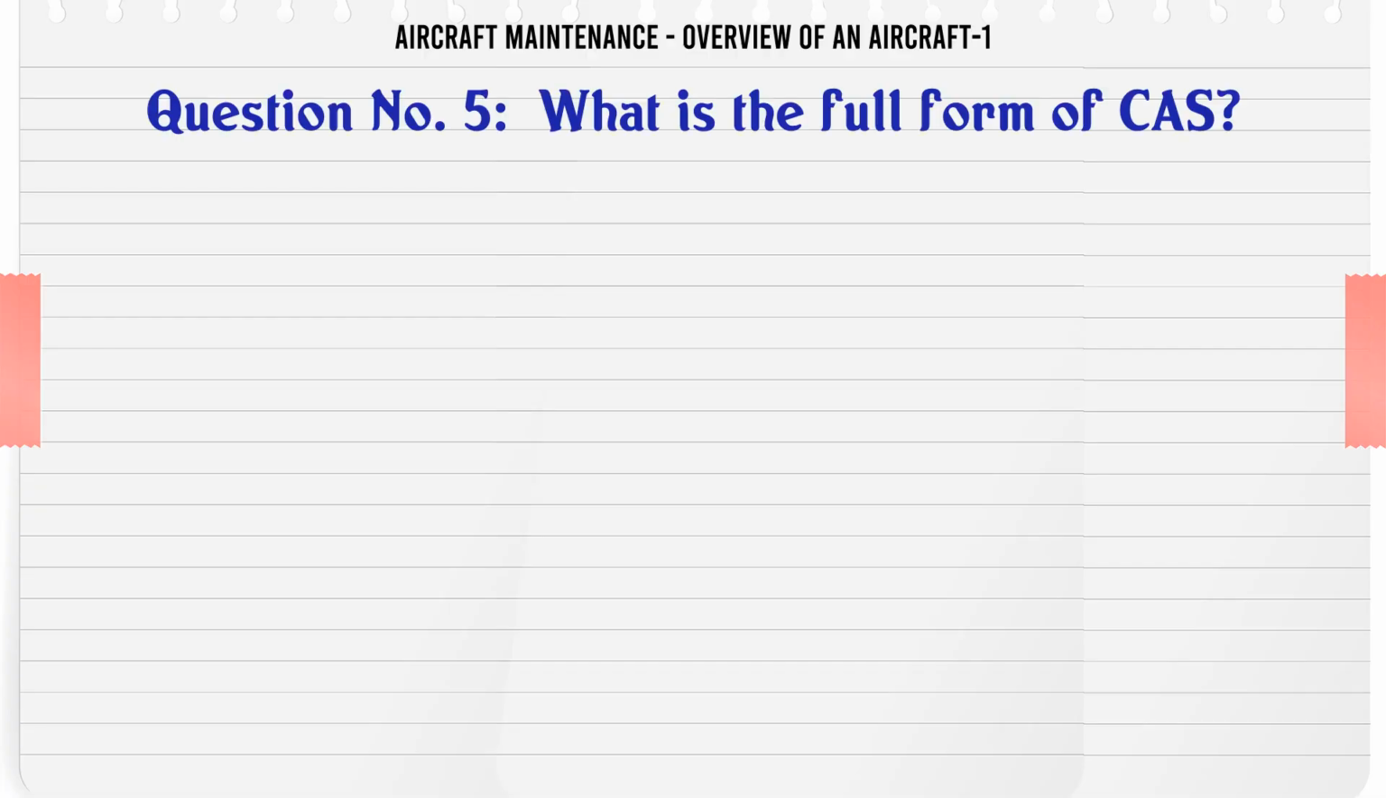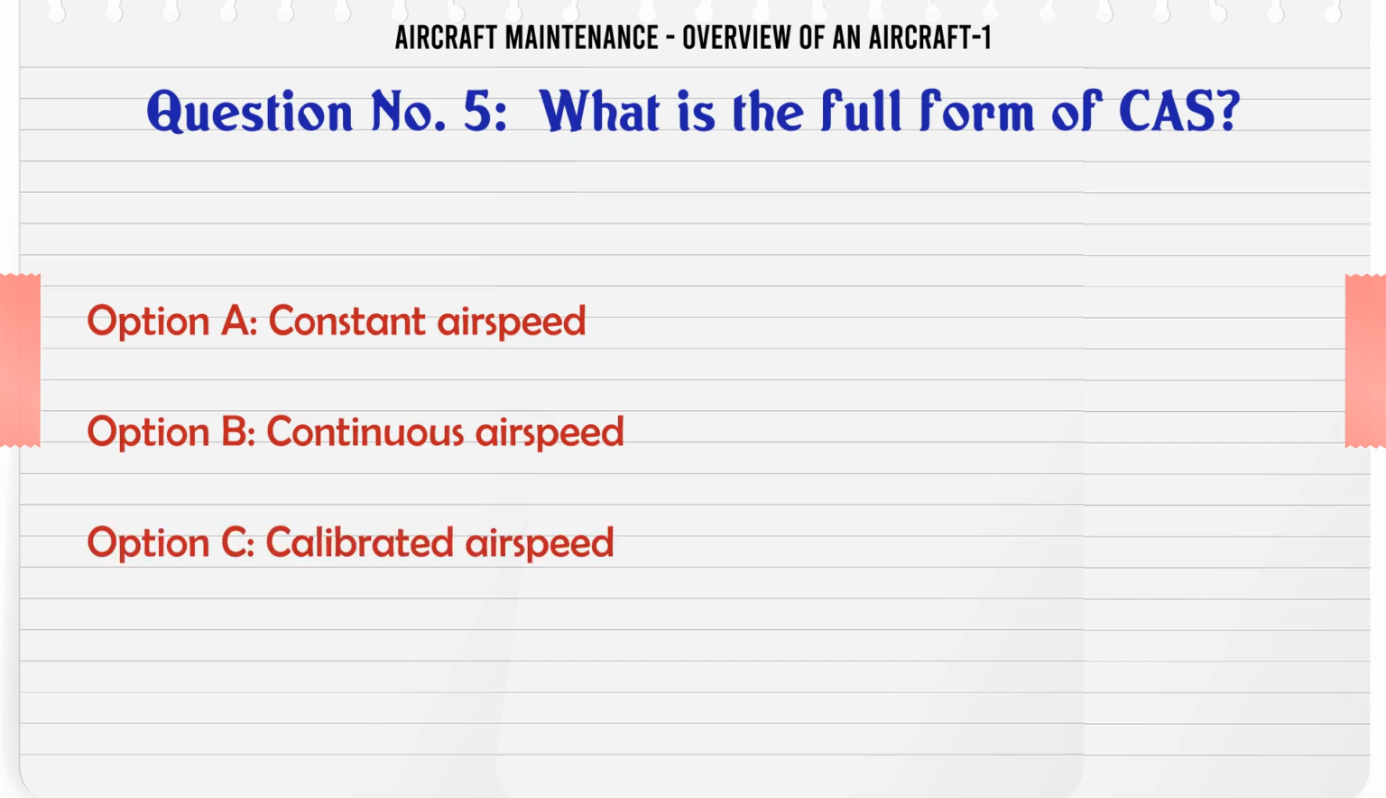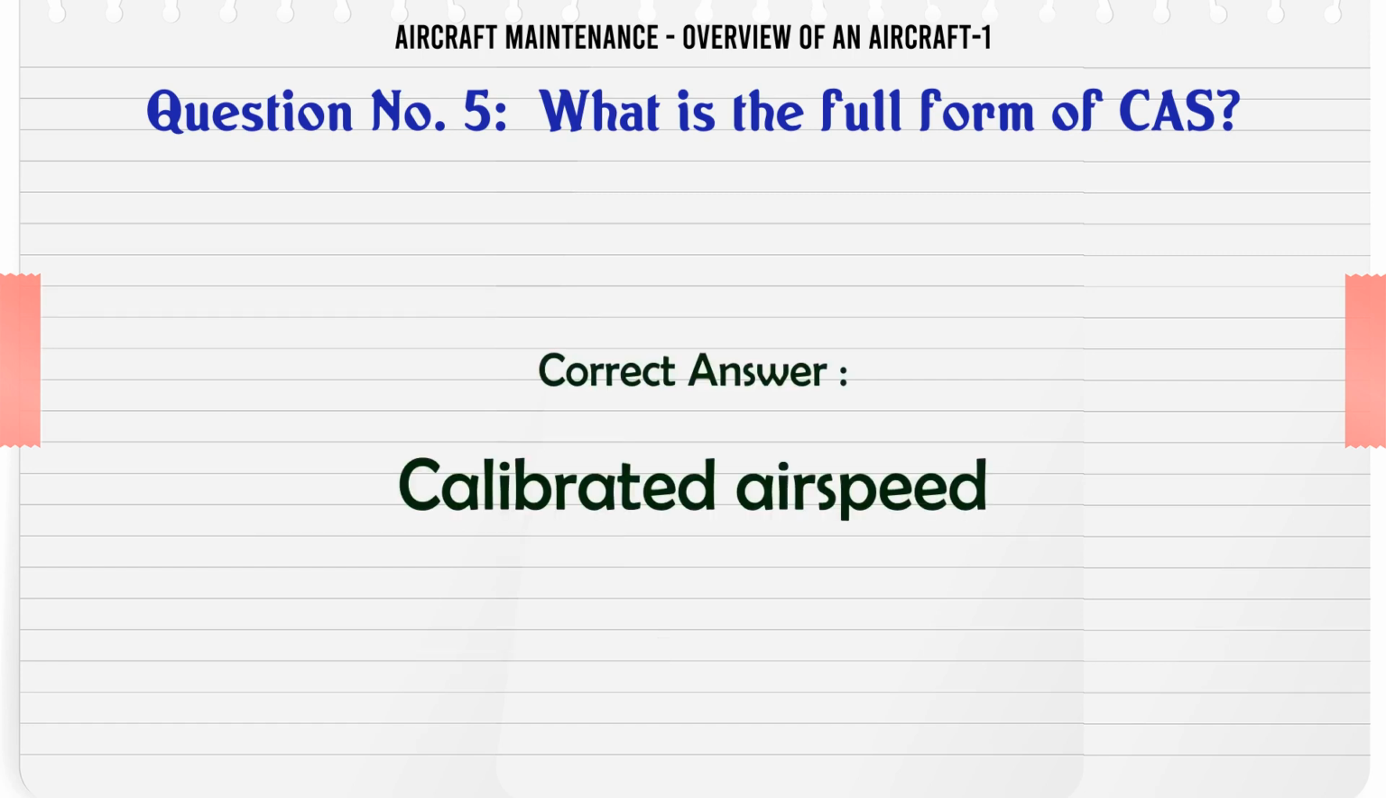What is the full form of CAS? A. Constant airspeed, B. Continuous airspeed, C. Calibrated airspeed, D. Comparative airspeed. The correct answer is calibrated airspeed.